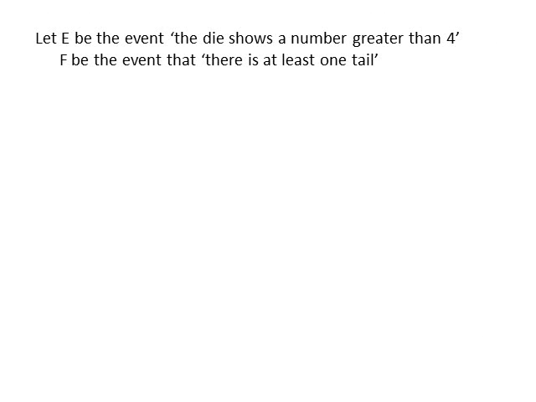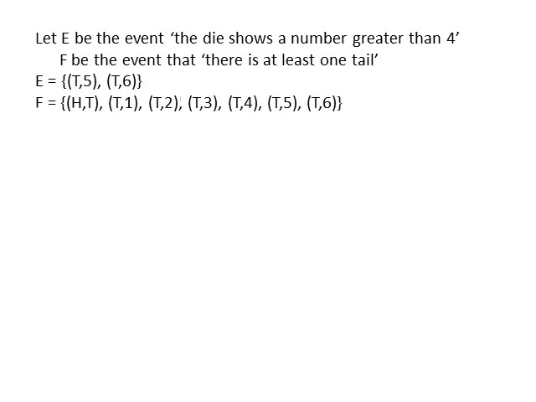Let E be the event that the die shows a number greater than 4 and F be the event that there is at least one tail. Now, favorable outcomes of E are T5 and T6. Favorable outcomes of F are HT, T1, T2, T3, T4, T5 and T6. Favorable outcomes of E intersection F are T5 and T6.